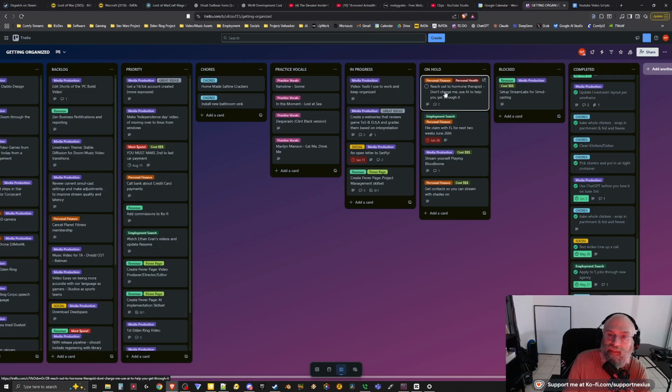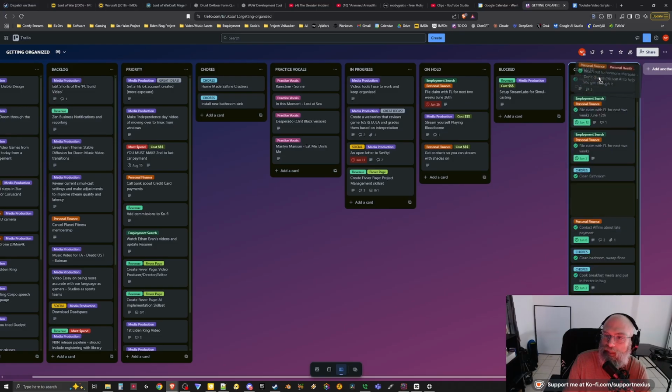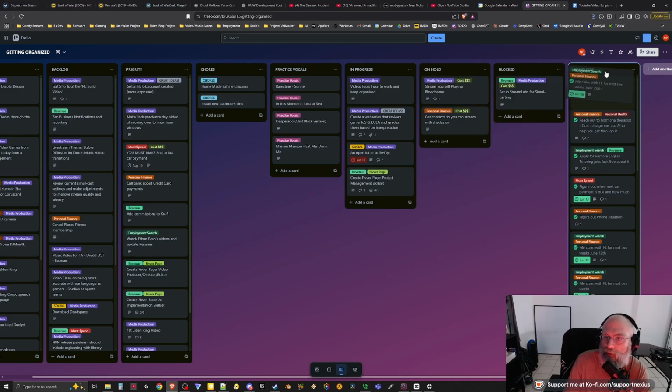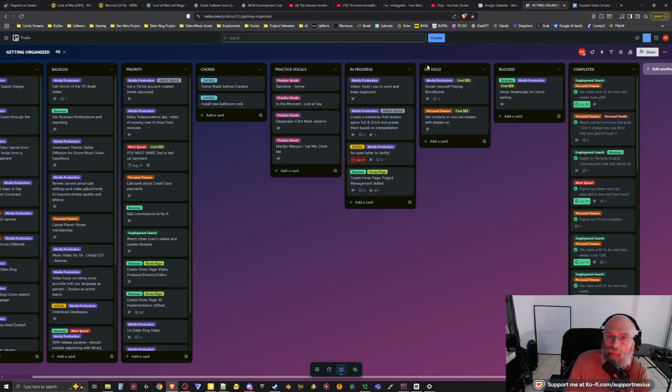That's blocked. This is actually done. I was making sure I was trying to cut down all the bills that I had, and I'm typically on testosterone replacement therapy, but I paused that until I can get employed again, because it's pretty expensive every couple of months. This is already done, so that's basically on unemployment, filing for unemployment. I have plans to do that tomorrow.